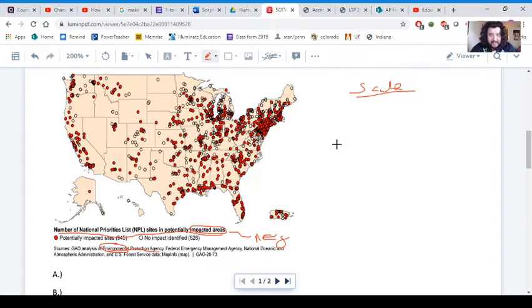So take a sec, think of where this is going to be. Is it local? Is it national? Is it regional? Is it international? Is it in a city? Is it in one part of a country or a place? Is it an entire country and only one country? Is it multiple countries that we're looking at? Likely you've had the answer in your head already, because we've looked at this a number of times before. This is a national scale. So we're looking at one single country, and we're only looking at the United States in this case.